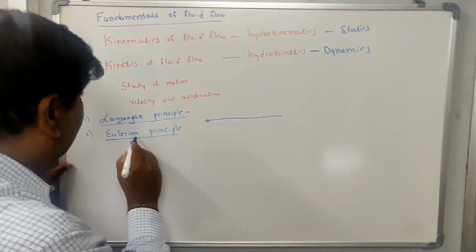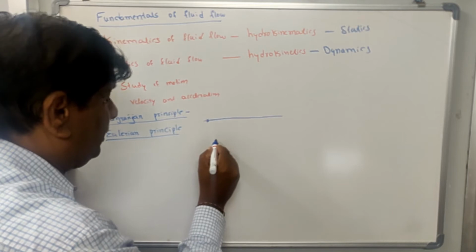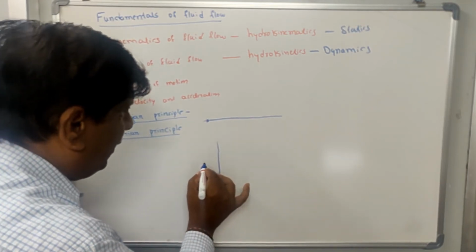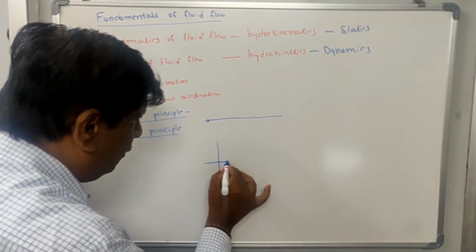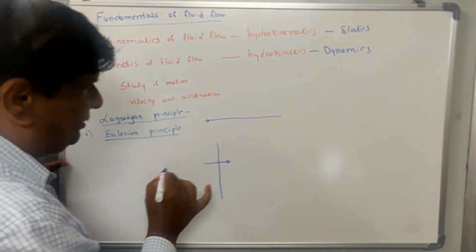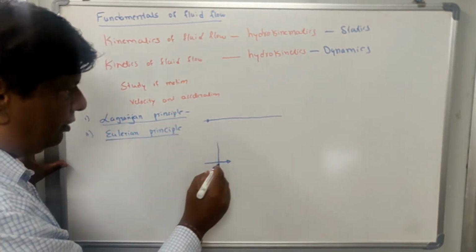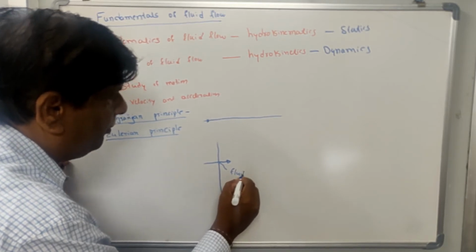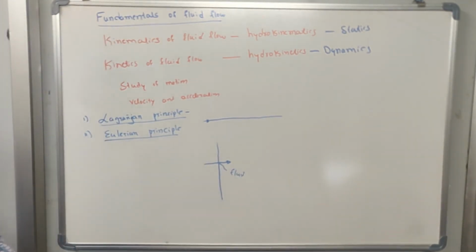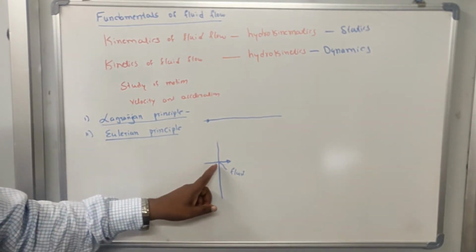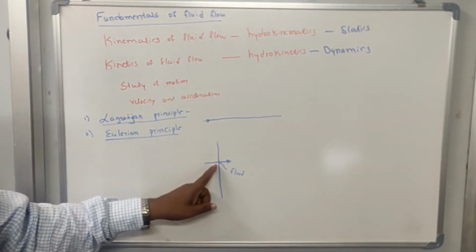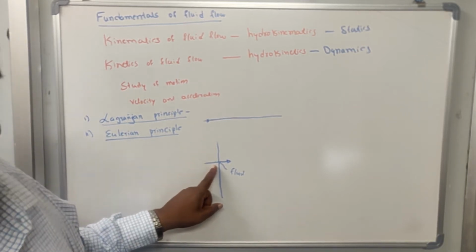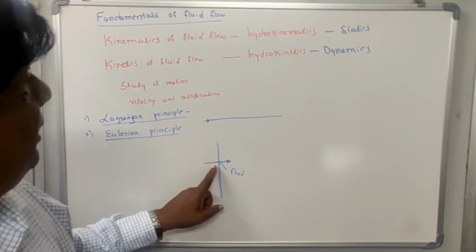But in case of the Eulerian principle, we consider a point in space. When a fluid particle is passing across this space or this section, we study the behavior of that fluid particle. Means we are describing the fluid flow in the Eulerian principle with respect to space and time, mathematically speaking, with respect to space and time.